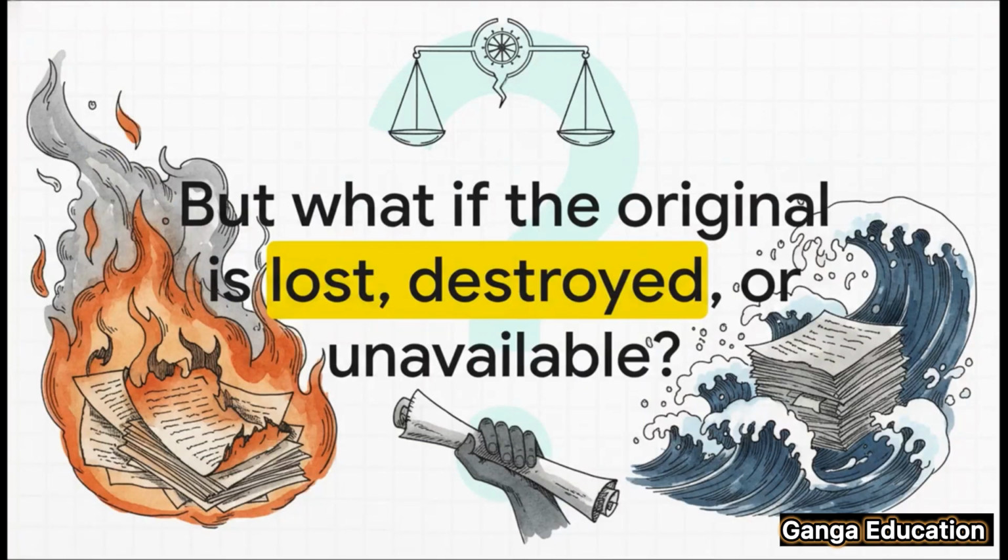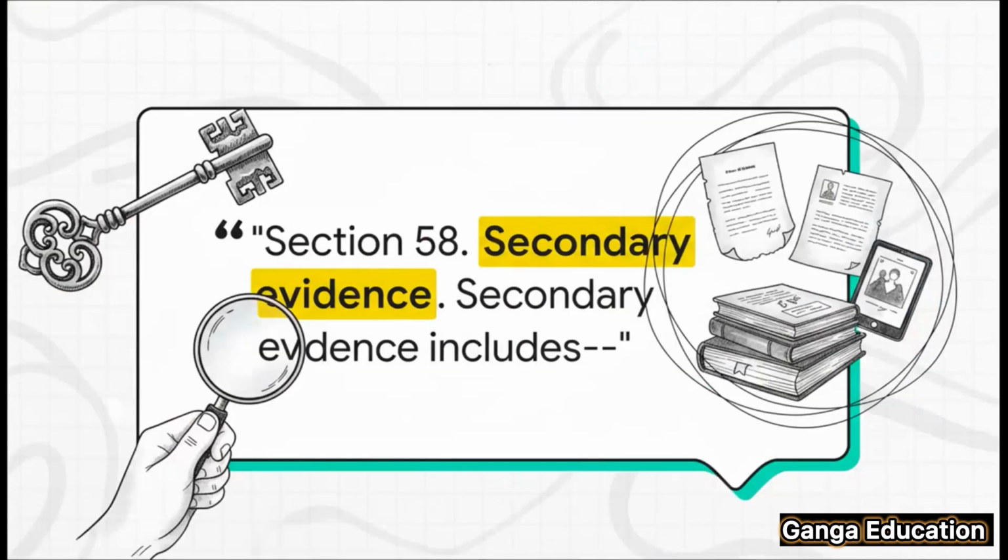But here's a very practical question. What happens in real-life situations when the original document simply isn't available? Maybe it was lost in a fire, destroyed in a flood, or perhaps the other party has it and just won't produce it. Does that mean justice can't be served? Of course not. And that's exactly where Section 58 of the Bharatiya Sakshya Adhiniyam comes into play. Think of it as the legal solution. It provides a list of substitutes, what we call secondary evidence, that the court can accept when the primary evidence is missing.